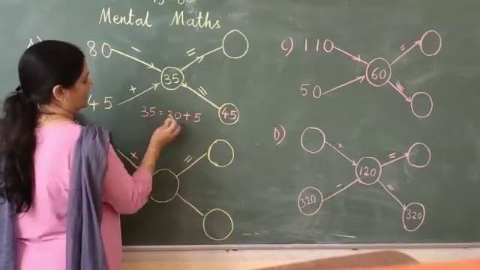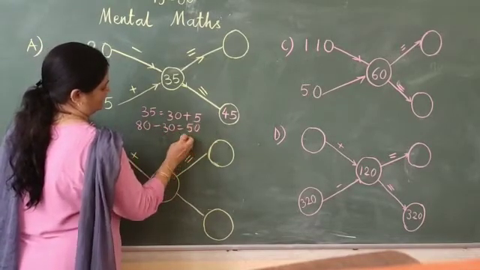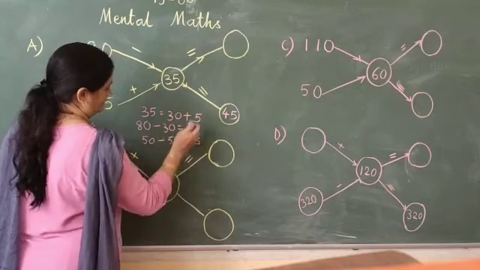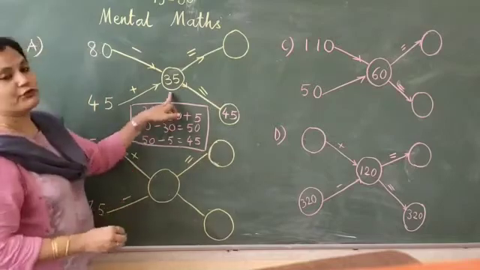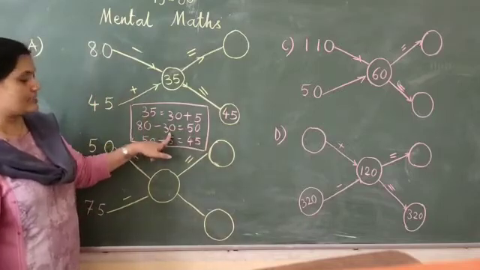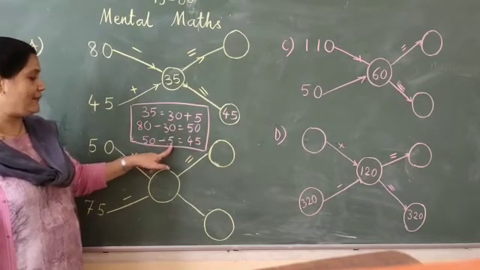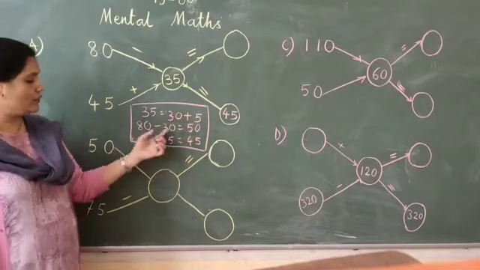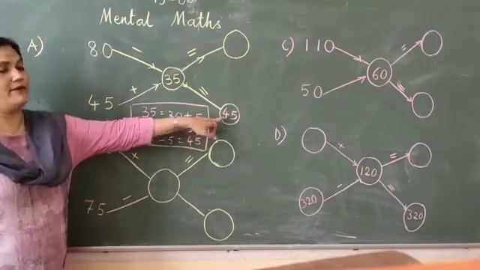How will it come? Check here. You have to break up this number, 35 into 30 plus 5. First of all, 80 minus 30 we will do. 80 minus 30 is 50. Now this 50 we will write here. 50 minus 5 is equal to 45. Why? Because 35 is 30 plus 5. So 30 we have subtracted earlier. Now 5 we will subtract from 50. So it will come 45.